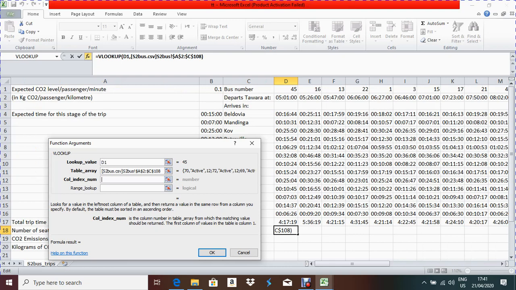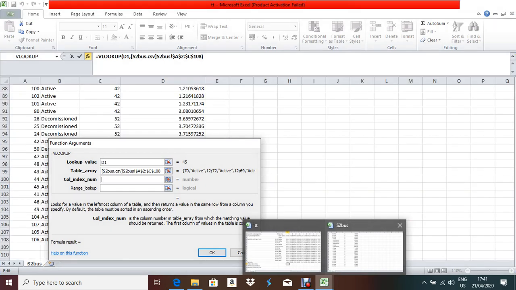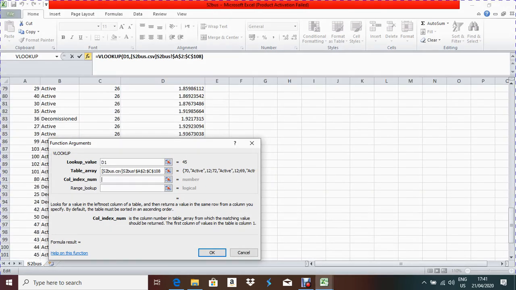What does column index mean? Column index means which column the data you are going to extract belongs to. If you see this second table, I am going to collect the number of seats for each bus. So my data belongs to the third column, so we mention 3 here.